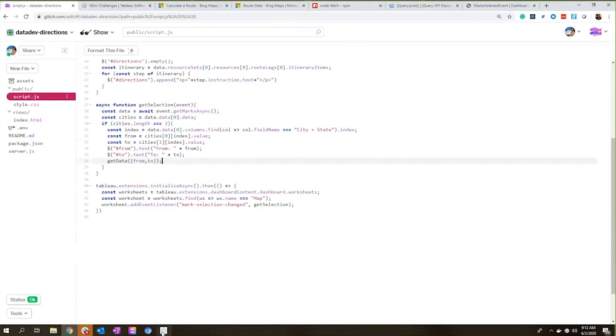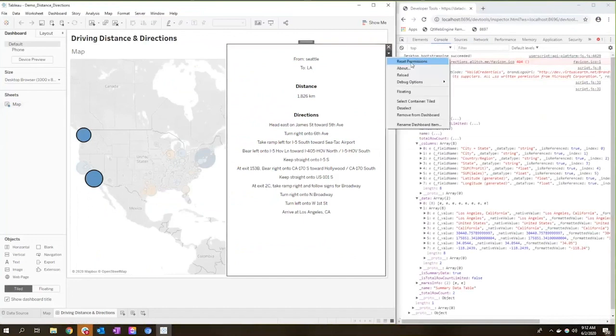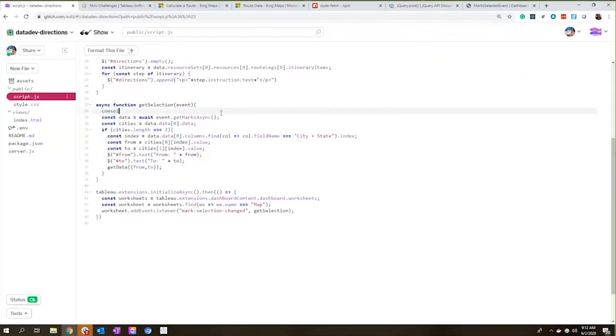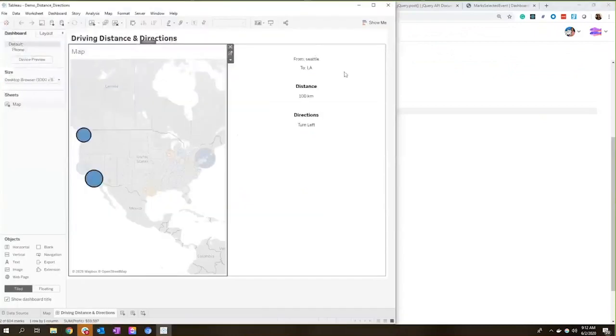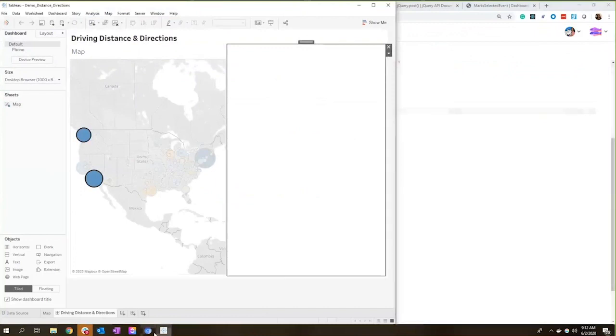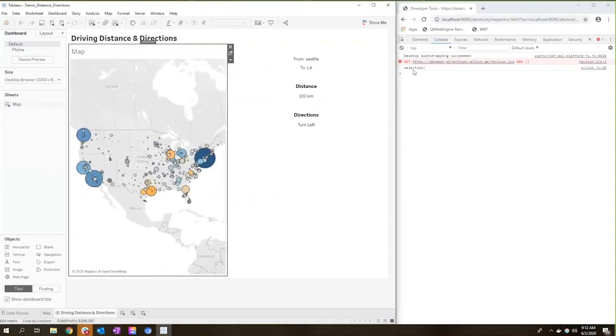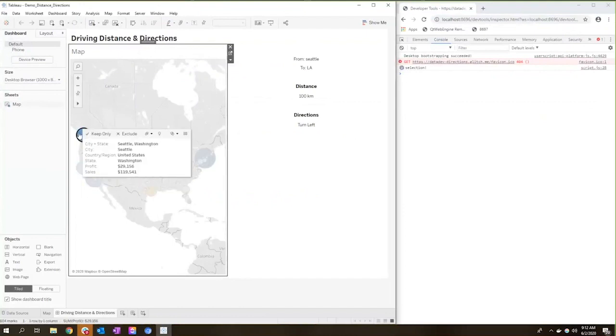Okay, now let's go back and bring it all together. Let's reload. And you'll see if I deselect, actually, let me show you this too here. Let me just console log selection. Let's reload that. You'll see if I deselect, we are still getting that event trigger. And you'll see if I get the selection here, but nothing is happening, right? Nothing is coming in because I don't have 2 cities selected. If I select Seattle, again, we got a second selection, but again, I only have 1 city selected, so I'm not going to get any information.